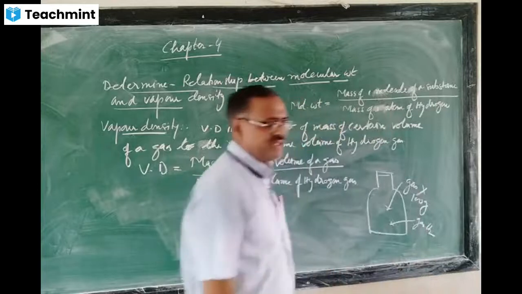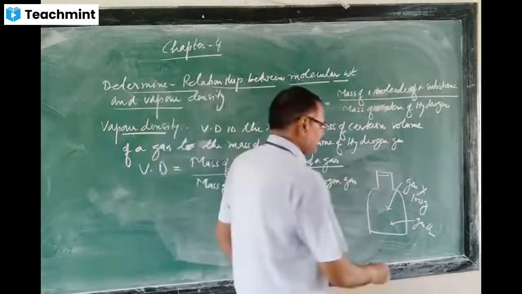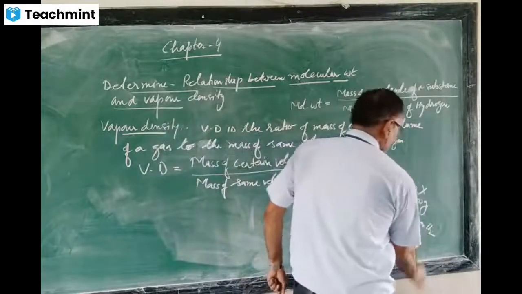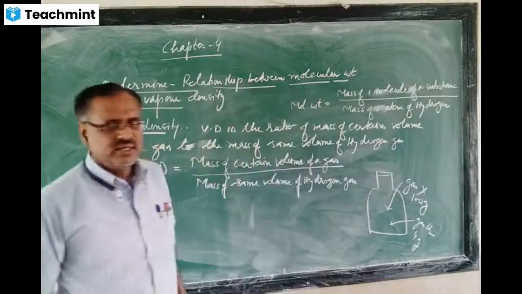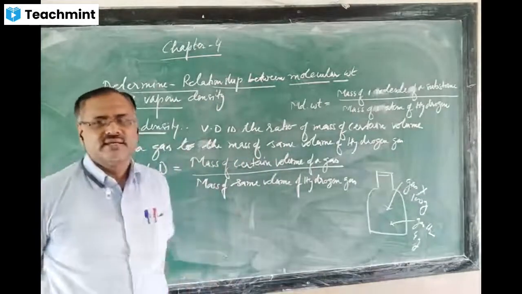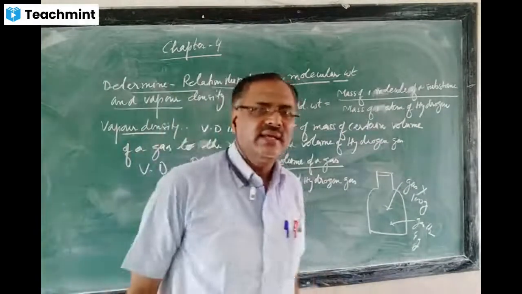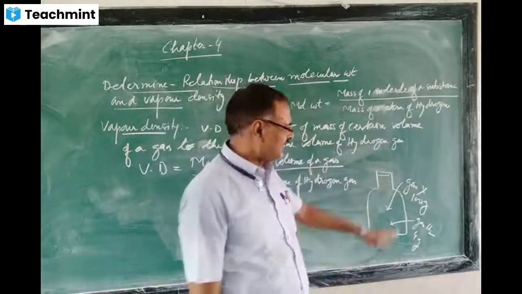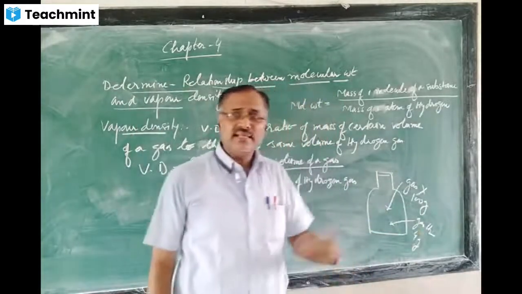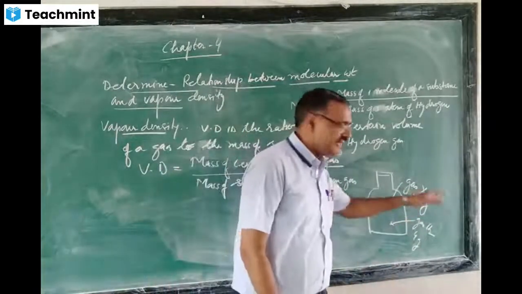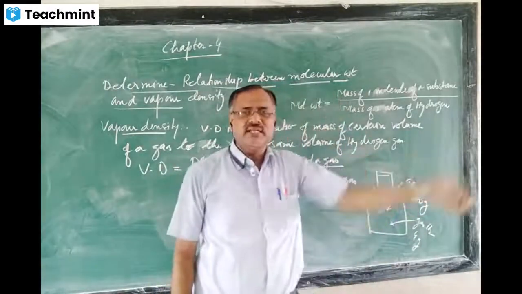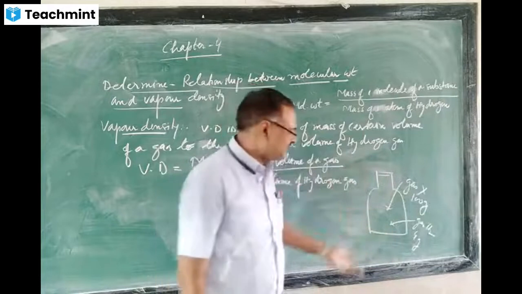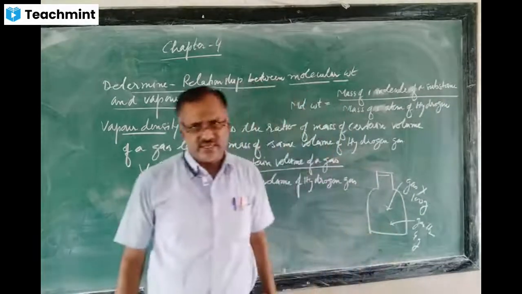When the hydrogen is filled, then the weight is 4 gram. Try to understand the question.